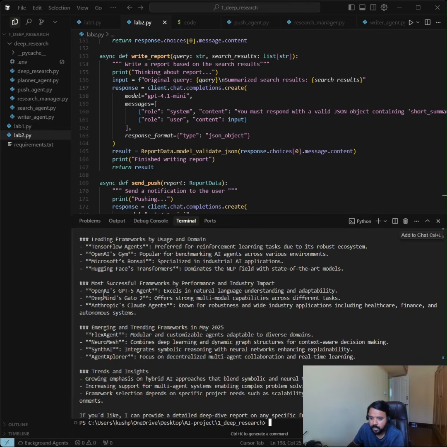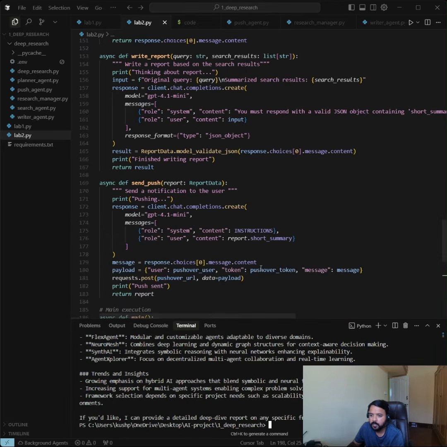Then we have DeepMind's Gato 2. So all the leading AI agents are in this report, and this is a complete report. I hope you like this agentic application demo. Now let's learn more about CrewAI.